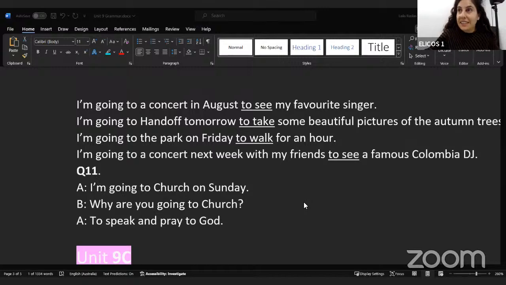He's going in the summer to film wildlife, and then he's going back to his office in the autumn to finish making the film.